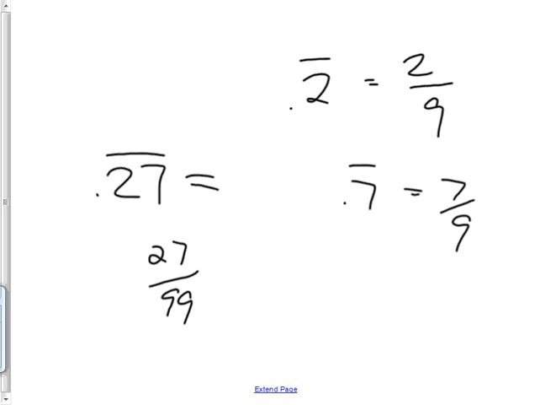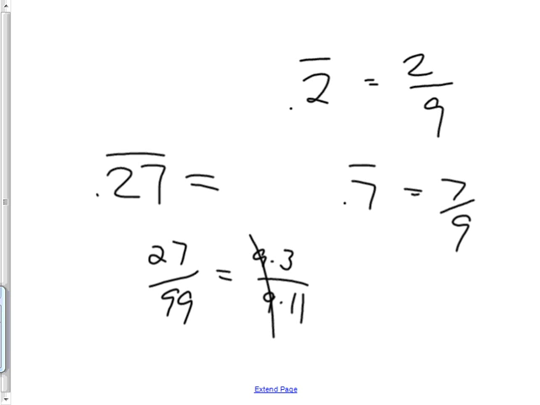Does this reduce to 3/11ths? Okay, all right, I'm going to break it up. 9 times 3 is the top, and 99 would be 3 times 33. So let me see. You can take 9 out of it. 9 times 11, there we go. Those 9s cancel. 3/11ths, very good. So these are rational numbers because they can be written as a fraction.